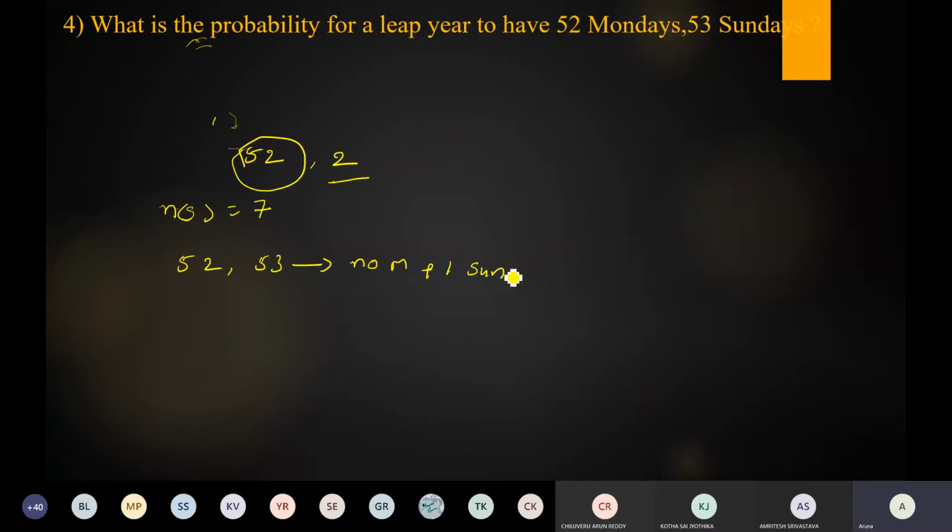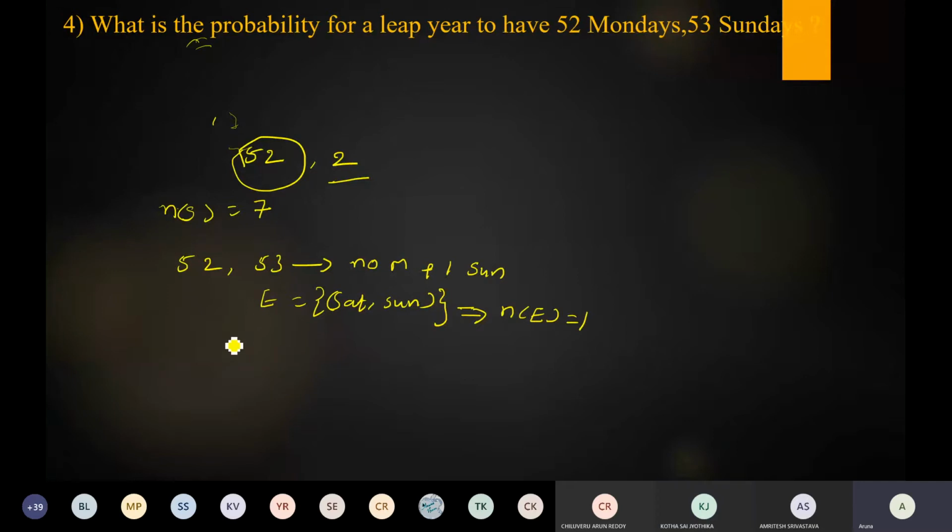Okay. So how many possible outcomes are there? How many favorable cases are there? The event contains only Sunday and no Monday. That is Saturday and Sunday. So E is equal to Saturday and Sunday. Is it right? So from this, how do we write n of E? What is n of E? How many favorable cases are there? 1. Yes, n of E is equal to 1.